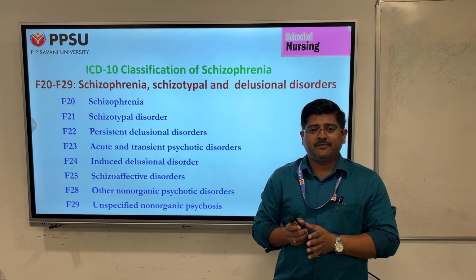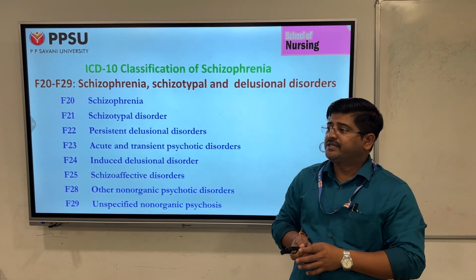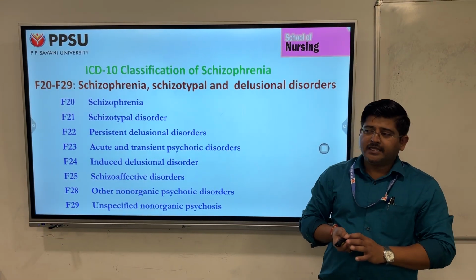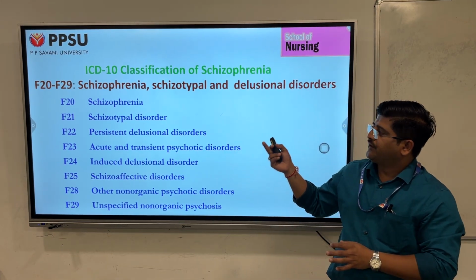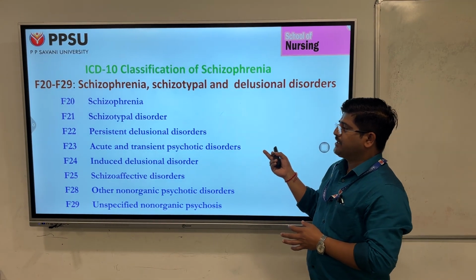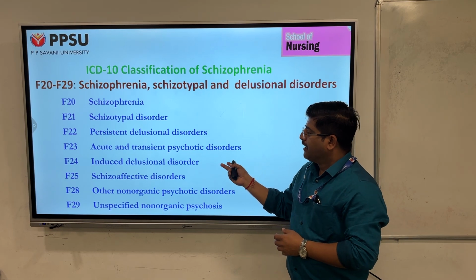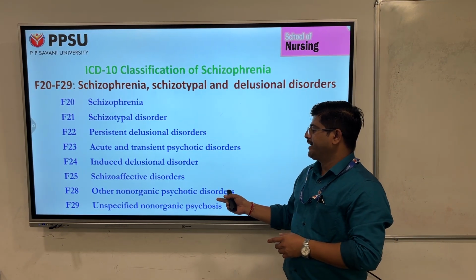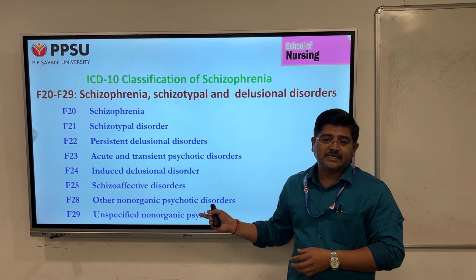According to ICD-10, schizophrenia is classified in the category F20 to F29, listed as schizophrenia, schizotypal and delusional disorders. These are F20 schizophrenia, F21 schizotypal disorder, F22 persistent delusional disorders, F23 acute and transient psychotic disorders, F24 induced delusional disorder, F25 schizoaffective disorder, F28 other non-organic psychotic disorder, and F29 unspecified non-organic psychosis.